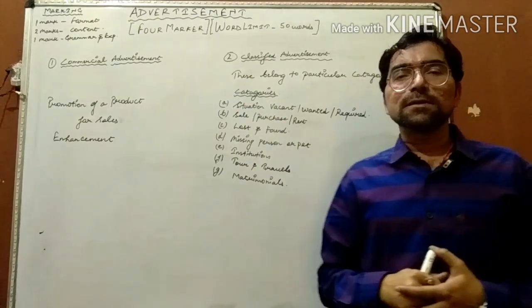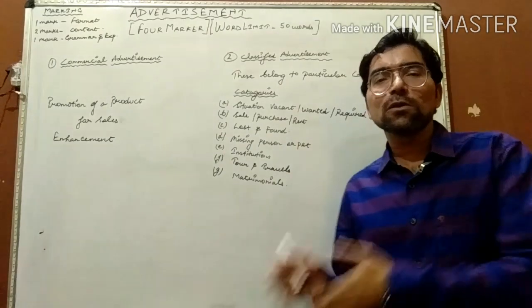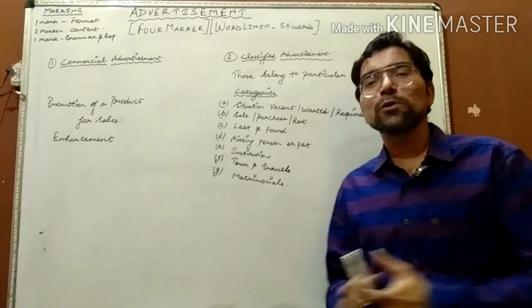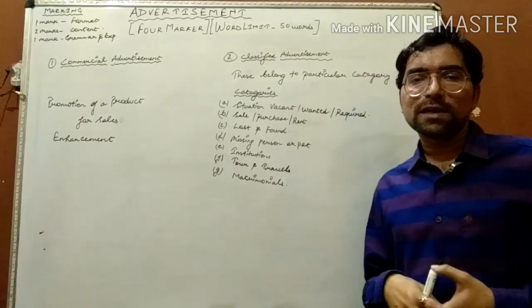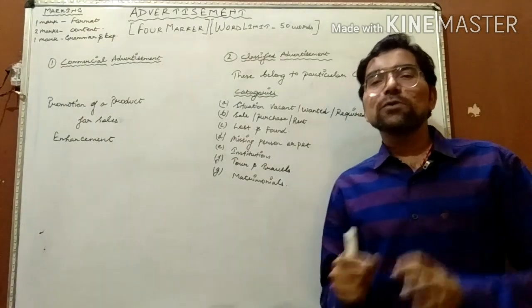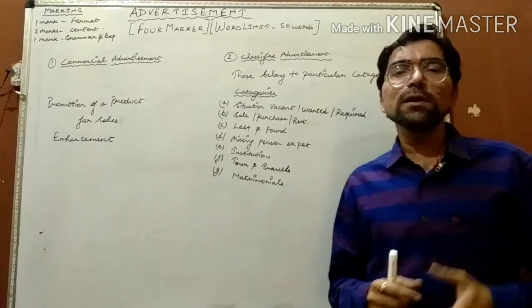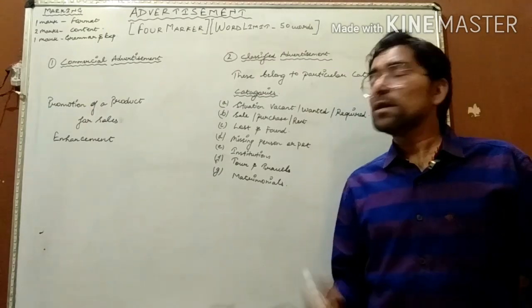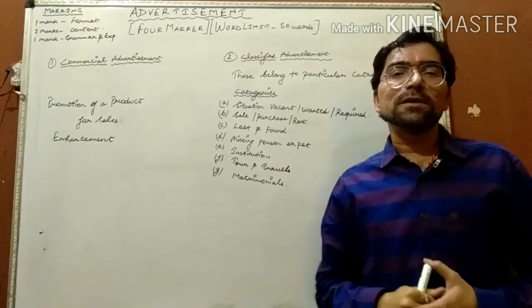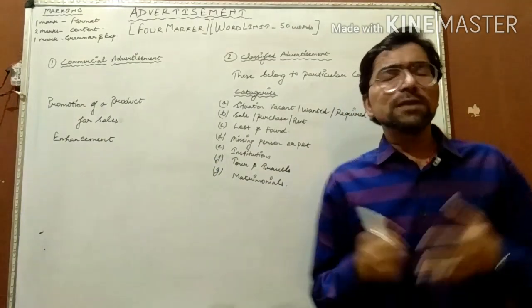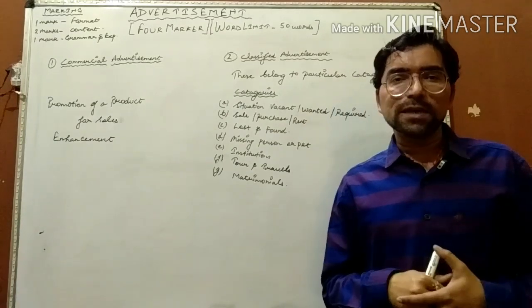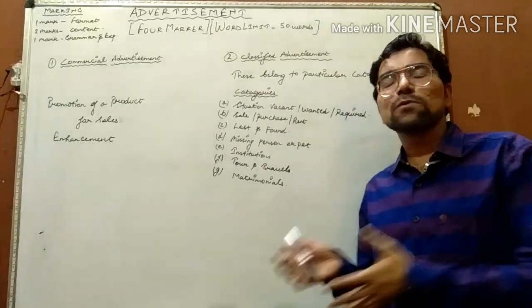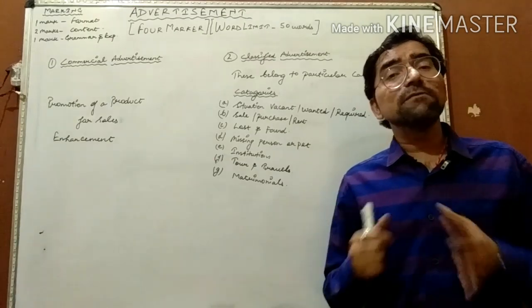If the question arises that your company or your firm is launching a new product in the market, and you have to draft an advertisement for that new product, it means that the product needs to be sold many a times, so that requires a commercial advertisement. For example, your company has launched a new energy drink in the market, and you have to draft an advertisement for it in 50 words.